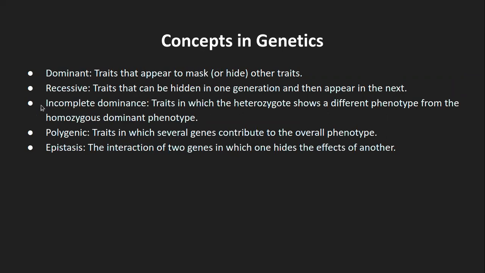Then incomplete dominance. Now what we know of is complete dominance. That means, let's say we have brown eyes and blue eyes, and brown is the dominant phenotype. Then that is complete dominance. But there is something called incomplete dominance. That means a trait in which the heterozygous phenotype shows a different phenotype from the homozygous dominant type.